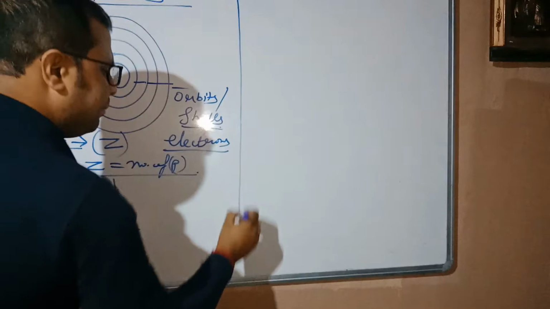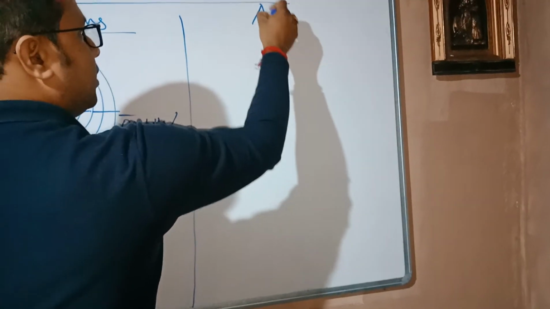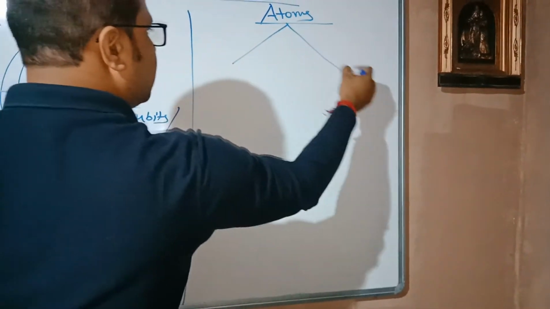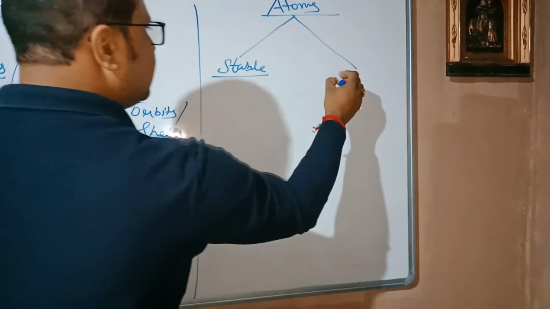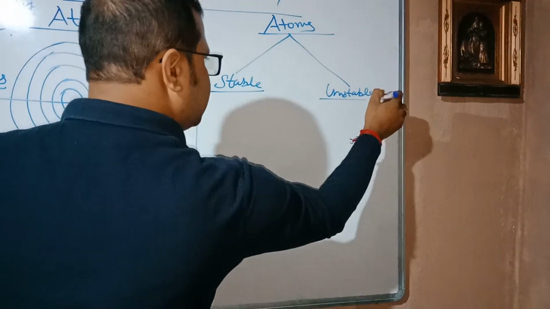Now I am coming to the types of atoms, where this chapter, radioactivity, will start. Atoms have two types: one is stable, the second is unstable. Okay, students?